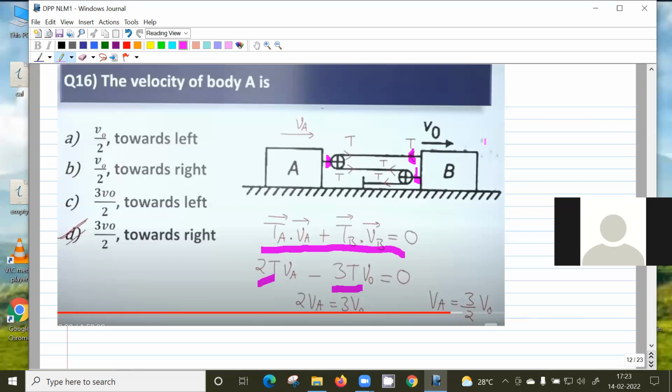Once again, the total tension force acting on the block is 3T. 1T is coming from here, and 2T from here. Tension in the string is T, but this part of the pulley with the tension will be 2T.